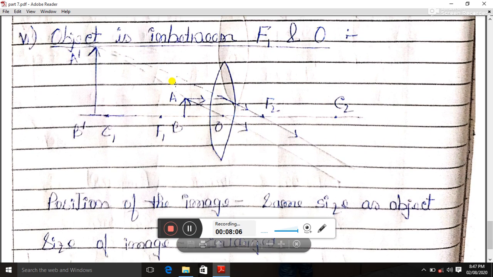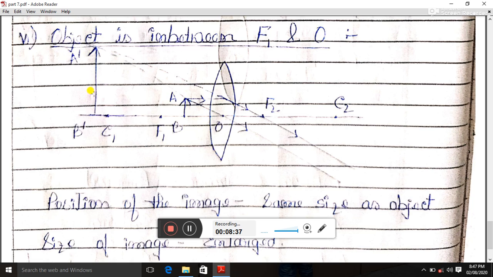Now the sixth one is when the object is between F1 and O, which means between focus and optical center. A ray parallel to the principal axis suffers refraction and will pass through the second focus. Another ray will go through the optical center without any deviation. Now if we extend these rays backward, they will meet somewhere here.